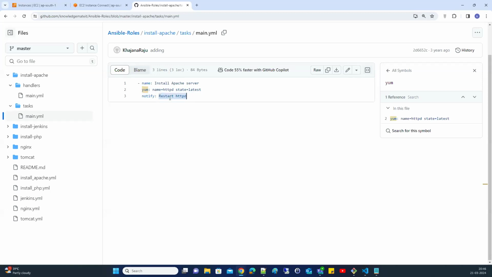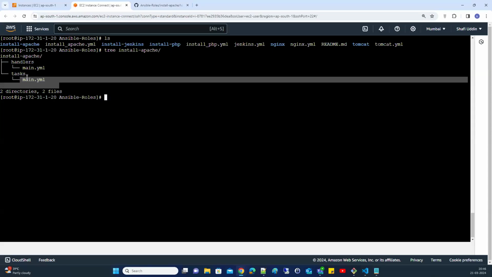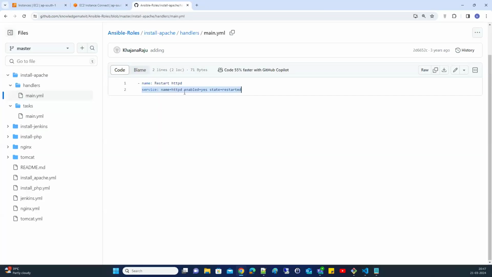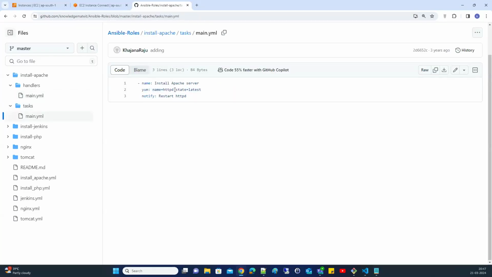This notify will look for the handler folder and check that main.yaml file. If this name is matching, restart HTTPD, then the particular service gets executed. So basically you have two files: the task main.yaml file and the handlers main.yaml file. The handler main.yaml file has service starting, and the task main.yaml file has installing HTTPD.